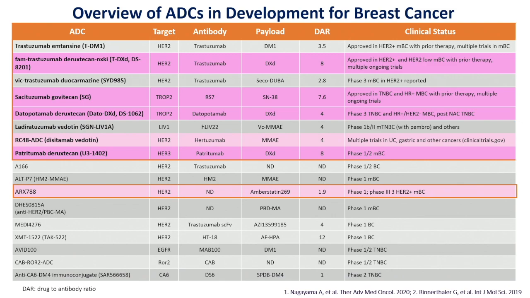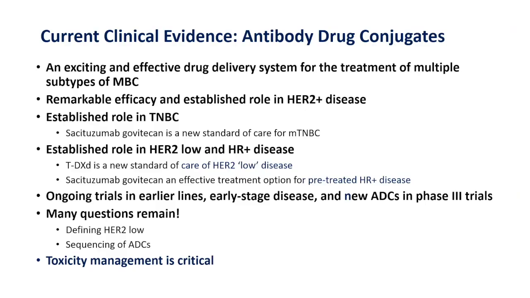And then there are a number of different ADCs, biphenotypic ADCs, et cetera, that are currently in earlier phase clinical trials. So antibody drug conjugates. These are a very exciting and effective drug delivery system. They appear to be effective across different subtypes of metastatic breast cancer. You know, we're talking about precision medicine. You know, we want to narrow it down and look at targets. My colleagues were just in a meeting last week that was focused on targets. Do you have a PIK3CA mutation or AKT or ESR1? These drugs seem to be effective across all of these different subtypes.